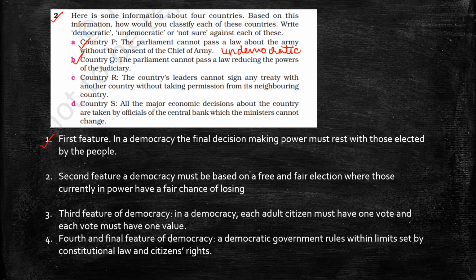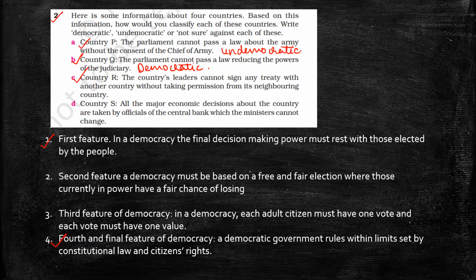Country Q, the parliament cannot pass a law reducing the powers of the judiciary. It is democratic, because parliament cannot reduce the power of the judiciary. Feature number 4, a democratic government rules within the limits set by the constitution, law and citizens' rights. And as per the constitutional law, the democratic government has to rule. So therefore, a democratic government cannot reduce the power of the judiciary.